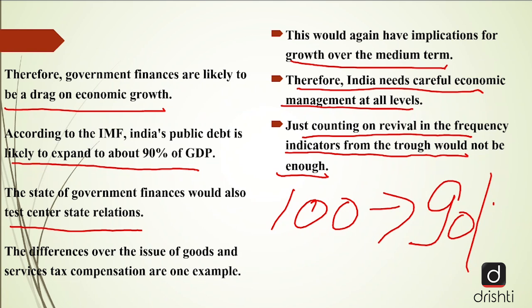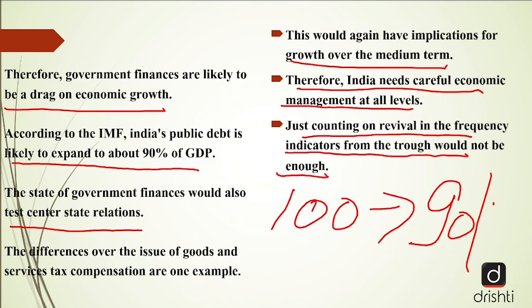So we cannot completely rely on those numbers and be complacent. We have to be very careful in economic management, and such policies are to be taken where there is a constant process of growth. This is an initiative which is to be expected from the government of India and people sitting at decision-making levels.